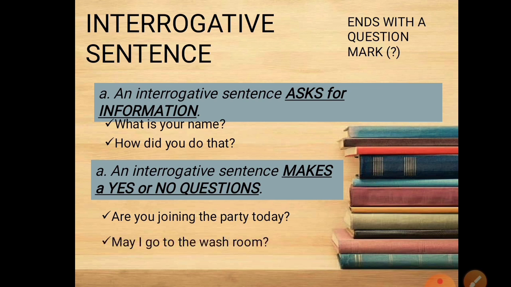Next is, may I go to the washroom? The answer here is yes or no again. So that's why it's an interrogative sentence. Again, when we speak of interrogative sentence, you are asking for information. At the same time, you are asking yes or no questions.